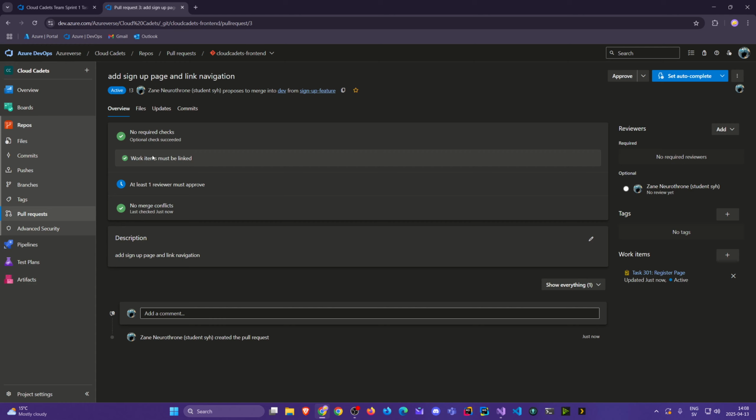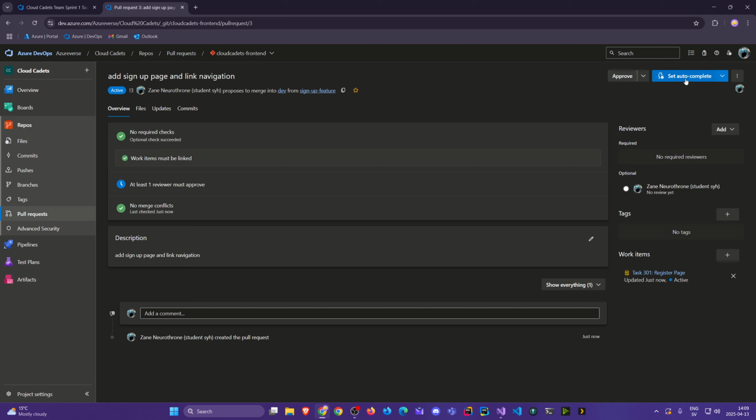So you see here, we could have had more checks, like a build validation pipeline that we will do later. But let's see here. We need at least one reviewer to approve. So you see, it's not complete anymore. We can set autocomplete so that once it's approved, it will autocomplete. For example, if you had many reviewers required, once the first one approves, he goes away, the second guy comes, approves, then it can autocomplete.